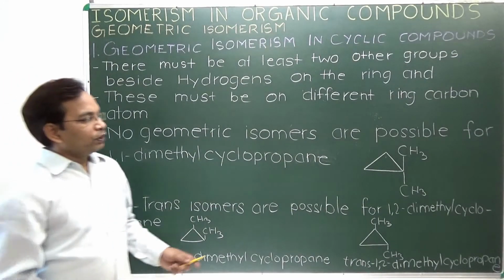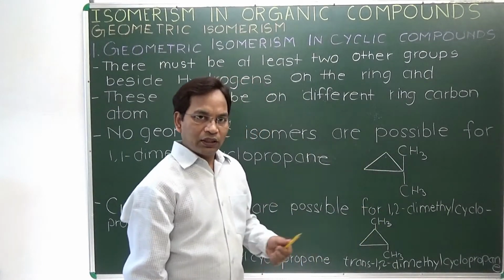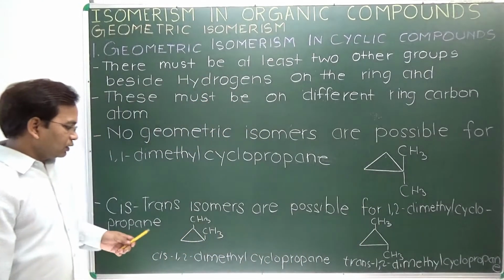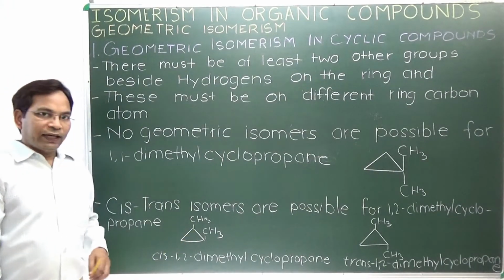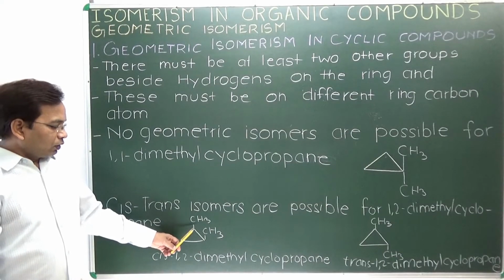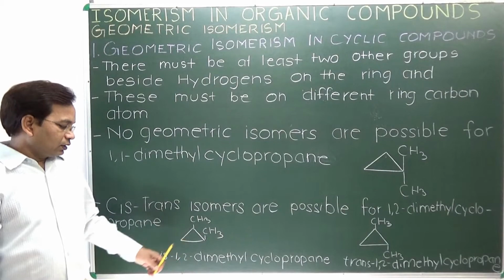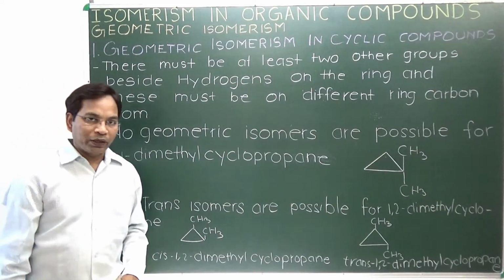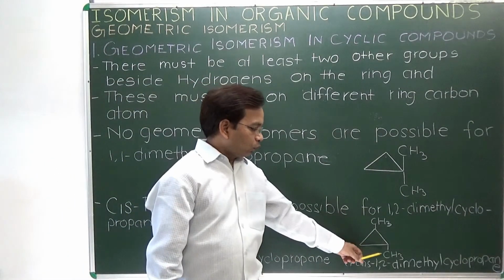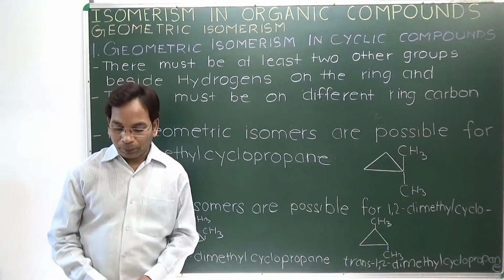In this case there is the possibility of two isomers. When the two groups are on the same side, it is cis 1,2-dimethyl cyclopropane. When they are on the opposite side, it is trans 1,2-dimethyl cyclopropane.